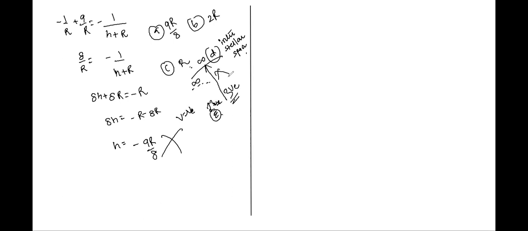Let's take a more feasible case. Now, let's say we have again a planet, and again a body is projected from here, but this time with a velocity which is half of the escape velocity. Let us say the velocity is VE by 2. Now let's see what will happen and until what height this object will reach. Let us say it reaches a height of h, and let's say this distance from the center is r, right?